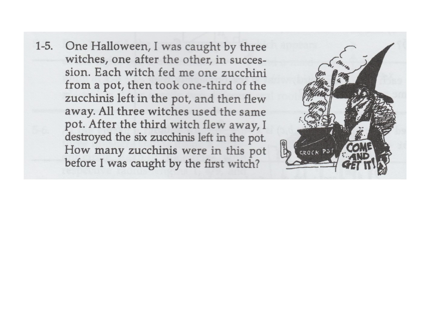One Halloween, I was caught by 3 witches, one after the other, in succession. Each witch fed me 1 zucchini from a pot, then took 1/3 of the zucchinis left in the pot, and then flew away. All 3 witches used the same pot. After the 3rd witch flew away, I destroyed the 6 zucchinis left in the pot. How many zucchinis were in this pot before I was caught by the 1st witch?